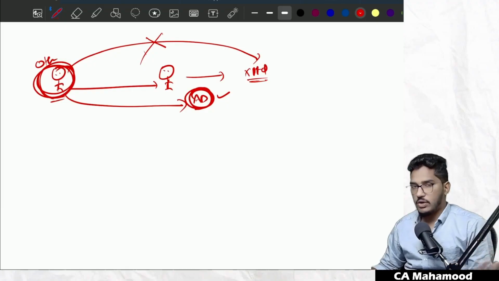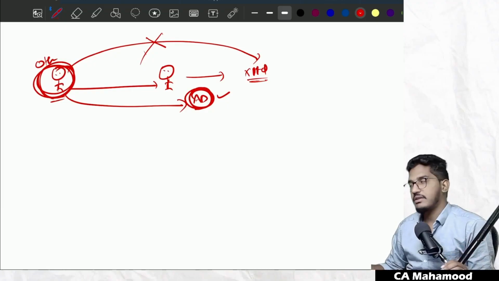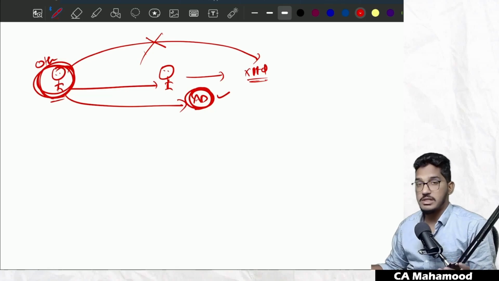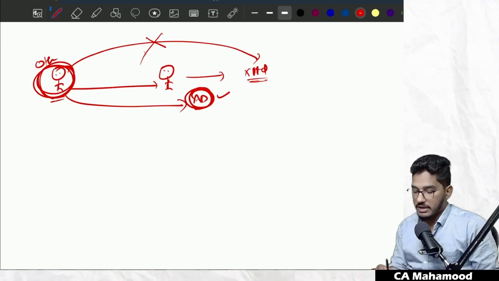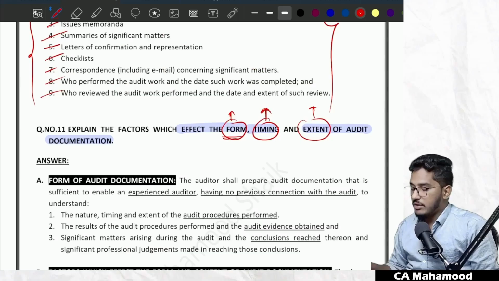That's all. They did not mention any format, just to maintain the documentation in such a manner that some other experienced auditor having no previous connection with this audit should be able to understand what you have done and what conclusions you have reached. There is no specific format they have given. Now coming to timing of audit documentation.